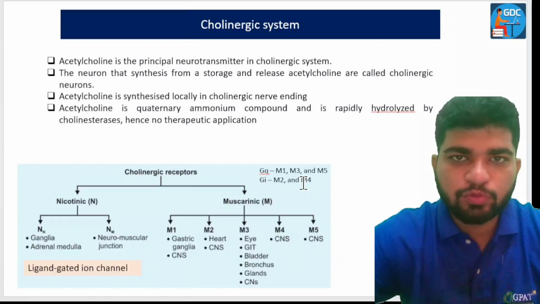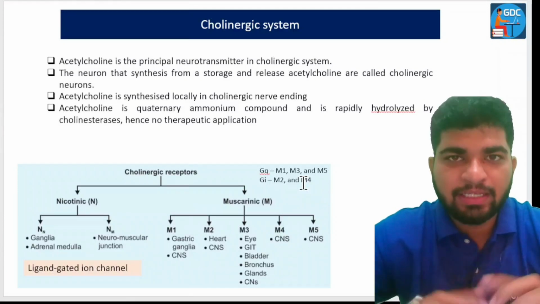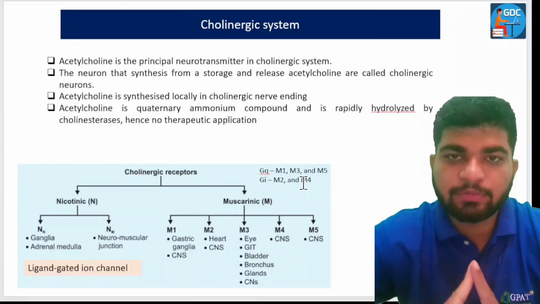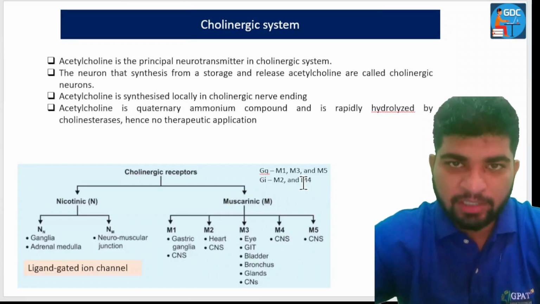Okay, so now let's move towards the location of these types of receptors. NN is one of the types of nicotinic receptor, which is located in the autonomic ganglia and adrenal medulla.